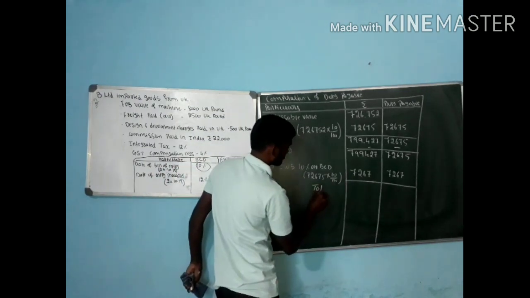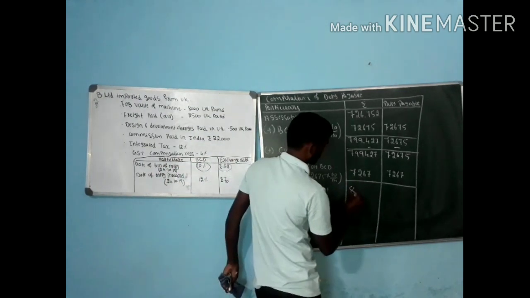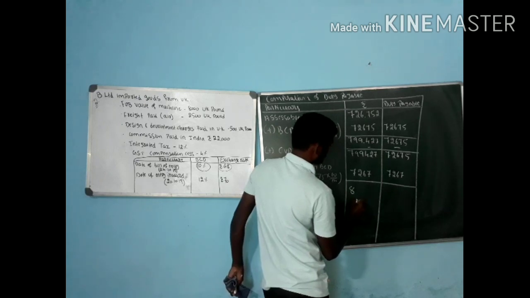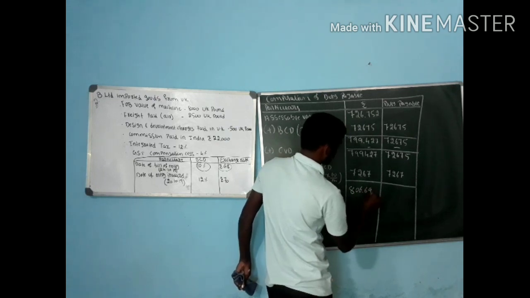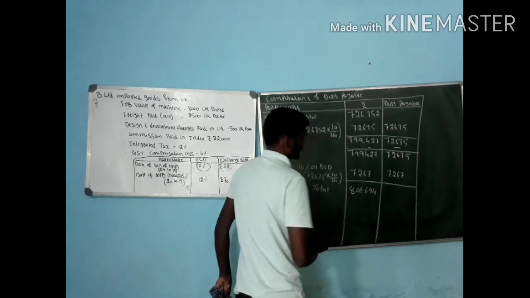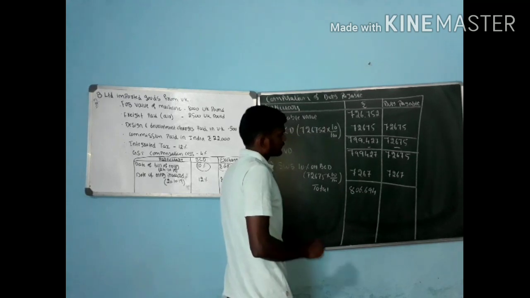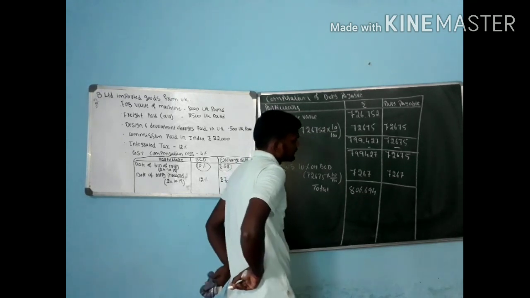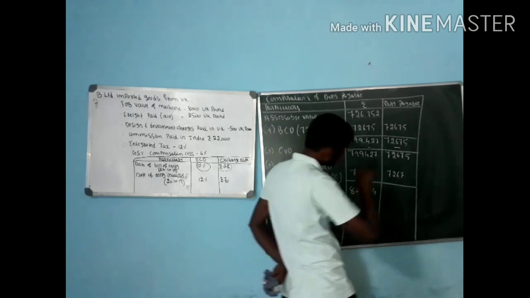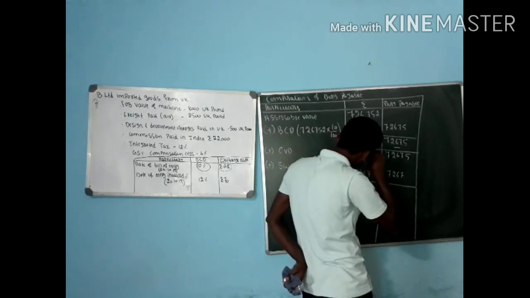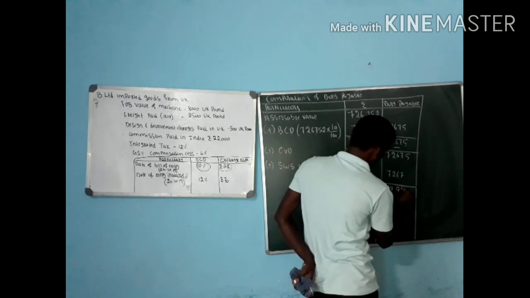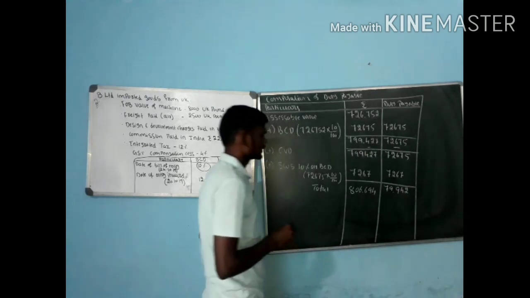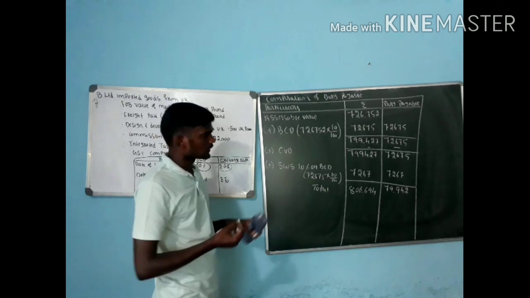First column, 8 lakh. One second. 8,06,694. Next one, 72,675 plus 7,267 is 79,942. This is the first one.